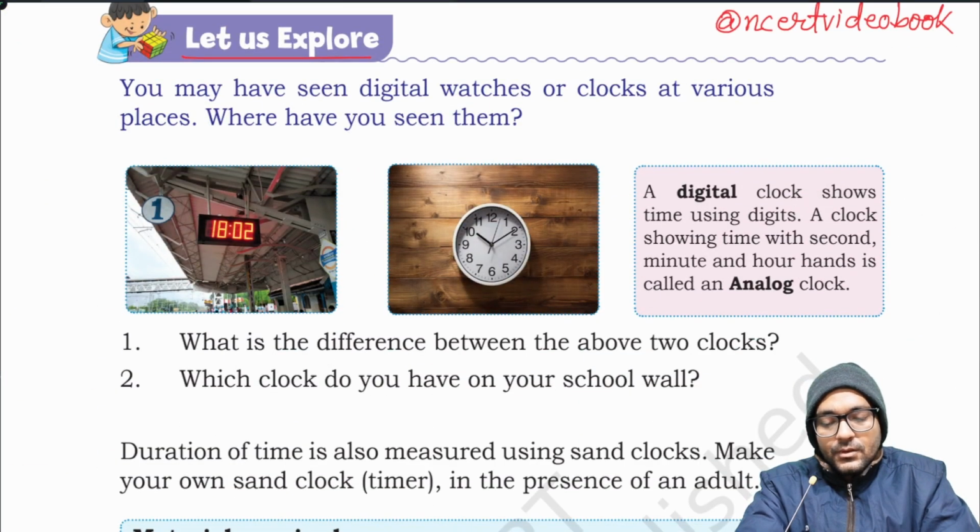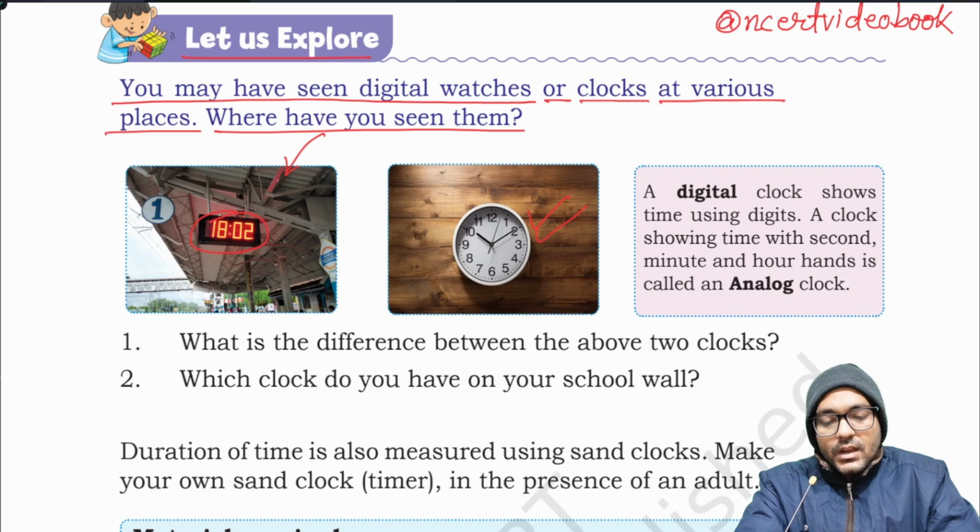Let us explore. You may have seen digital watches or clocks at various places. Where have you seen them? You have seen them at a railway station or some offices or in your school. Some children are wearing digital hand watches. Similarly, this one is an analog watch. It is written, a digital clock shows time using digits. A clock showing time with second, minute and hour hands is called an analog clock.